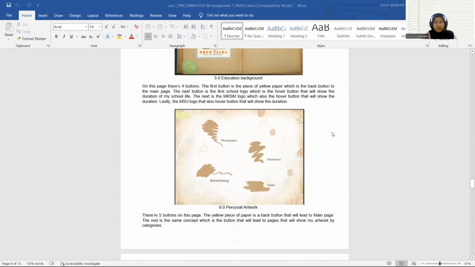And next is personal artwork. There are four buttons here that will lead into the next pages, which are photography, illustration, advertising, and lastly poster. Each one of them will lead to my artwork, and they also have a back button that will lead you back to the main page. At this page, there's a yellow paper on the top left that will also lead you back to the main page.